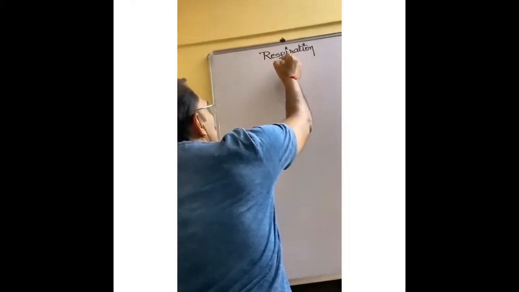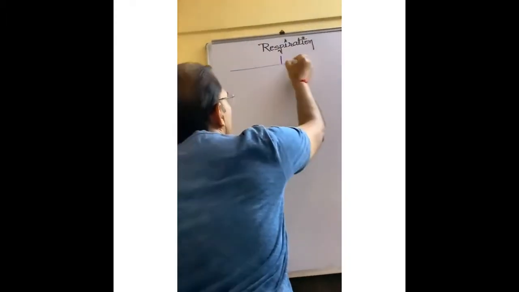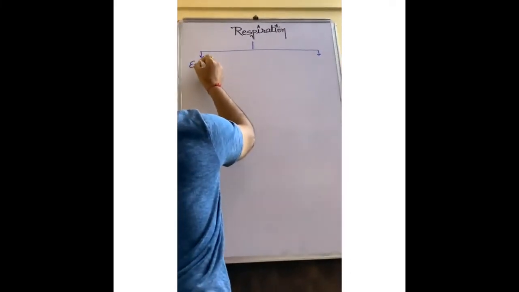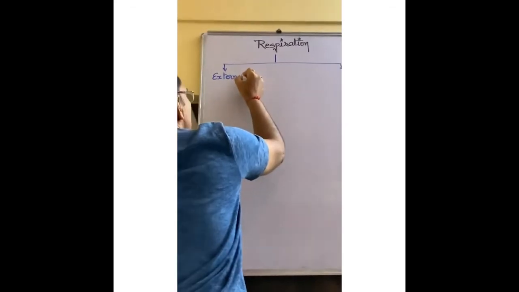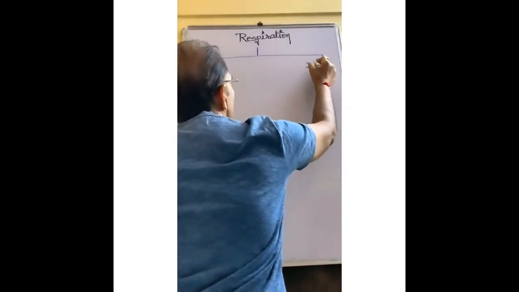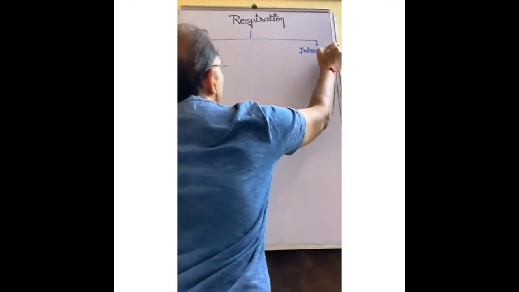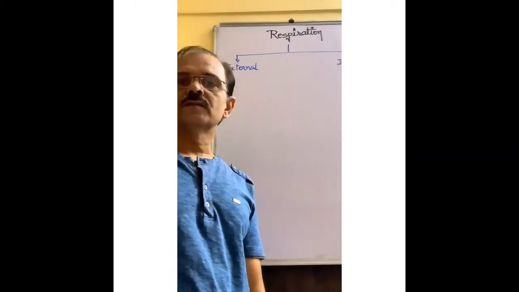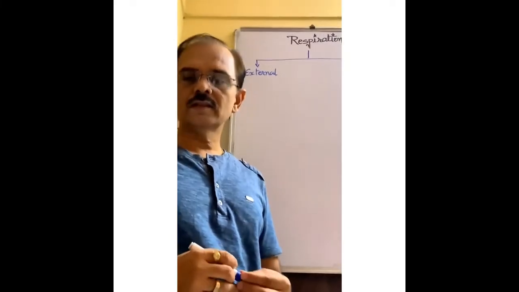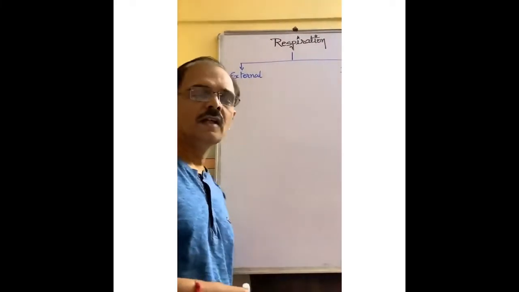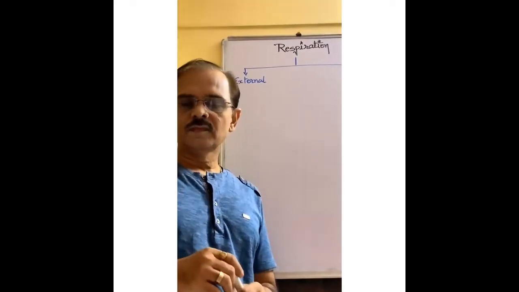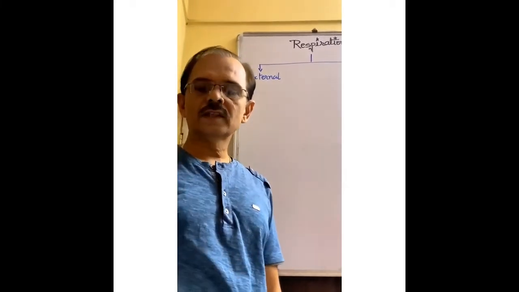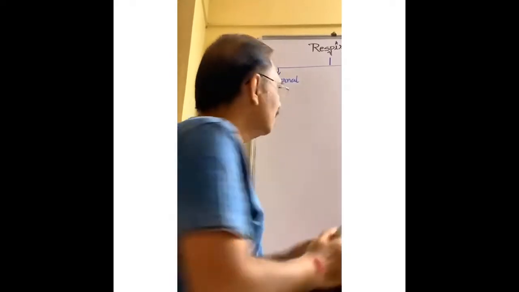Now, two types of respiration are there: external respiration and internal respiration. External respiration means taking up oxygen from the environment and giving out carbon dioxide.